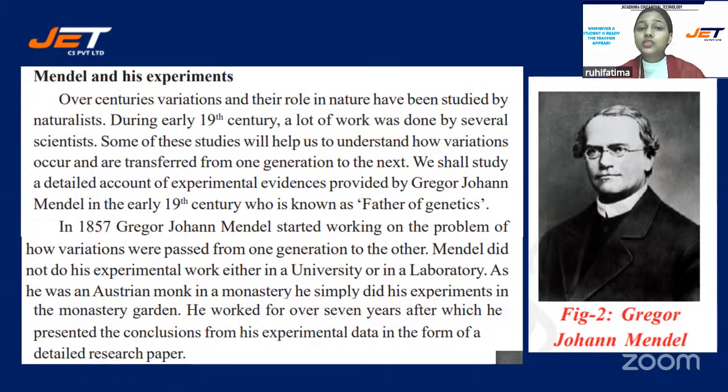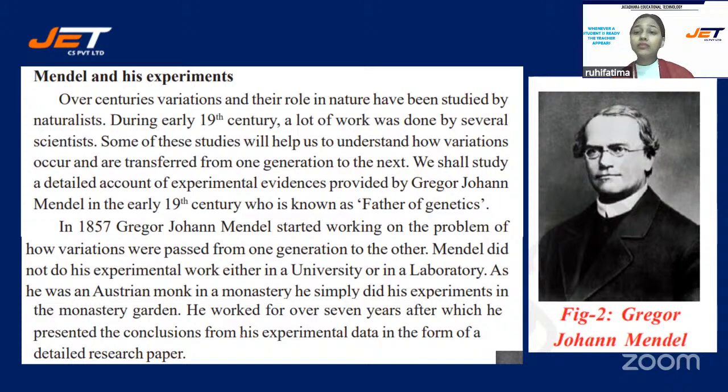Over centuries, variation and its role in nature have been studied by naturalists. During the 19th century, a lot of work was done by several scientists. Some of these studies help us understand how variation occurs and is transferred from one generation to another.